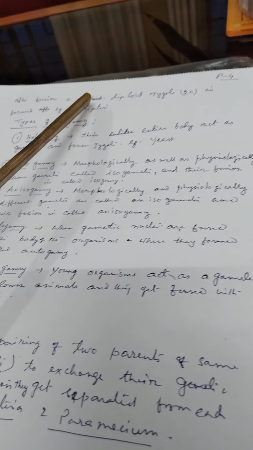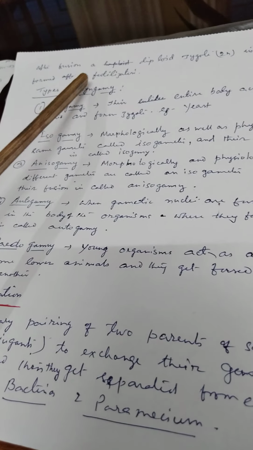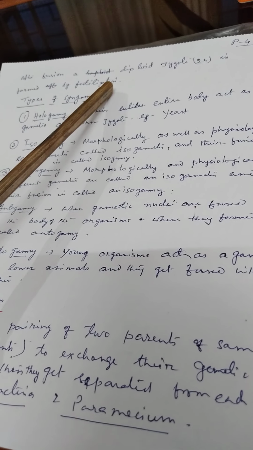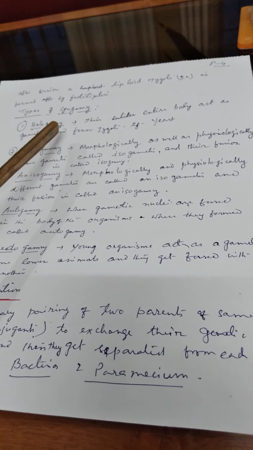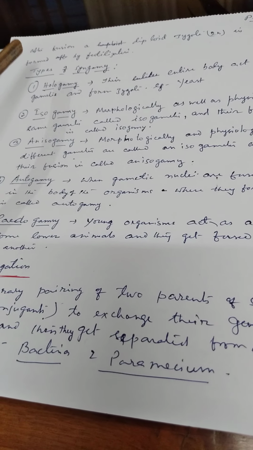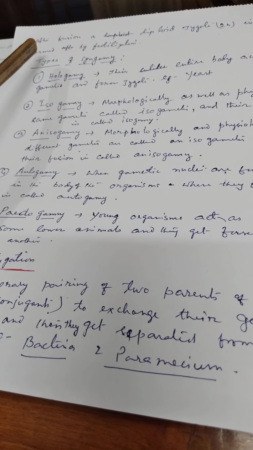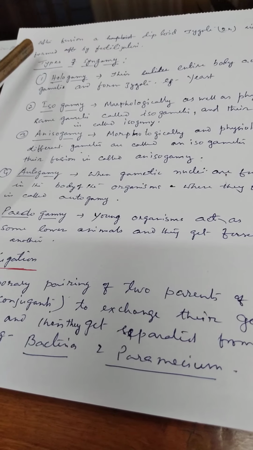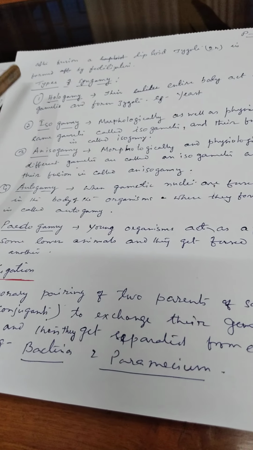After fusion, a diploid zygote 2n is formed by fertilization, and then an embryo is formed by embryogenesis. This is called syngamy.